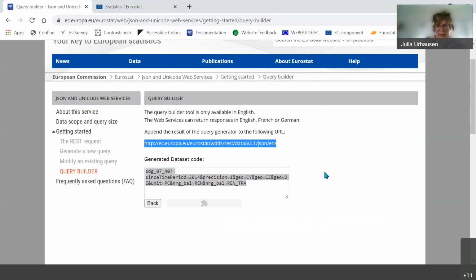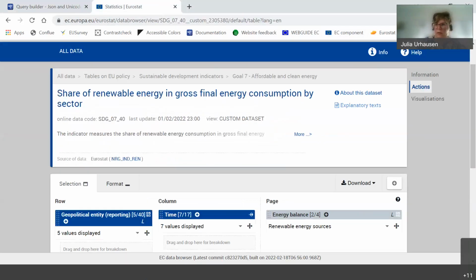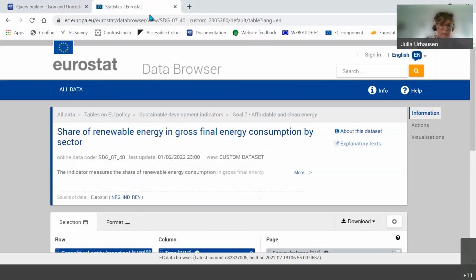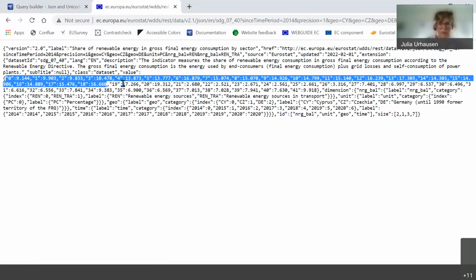So that means I will always need to start the query with this part. I'll show you how to build it as a URL, and then copy my generated code after it. So I will show you that if I use this now, sorry, here as a web browser URL, it retrieves automatically the data for me. I think this could be very useful if you really want to connect your tool to an automated data download.